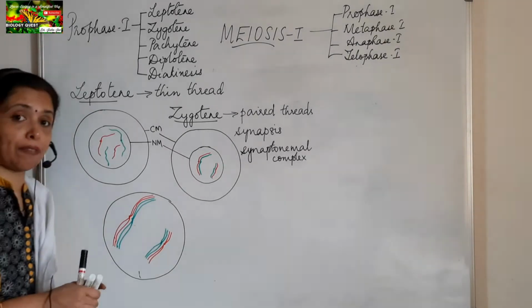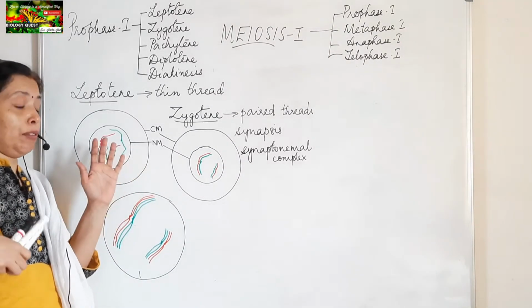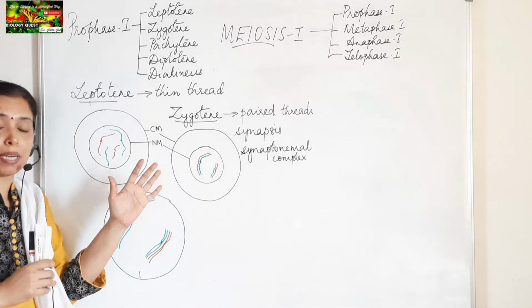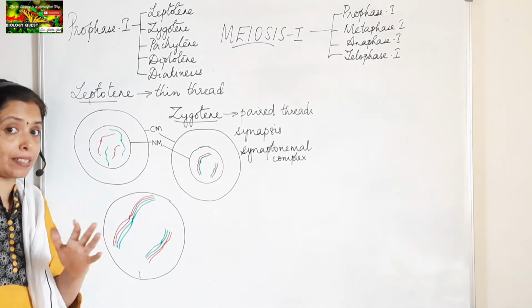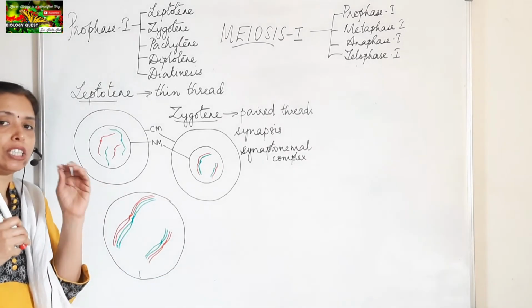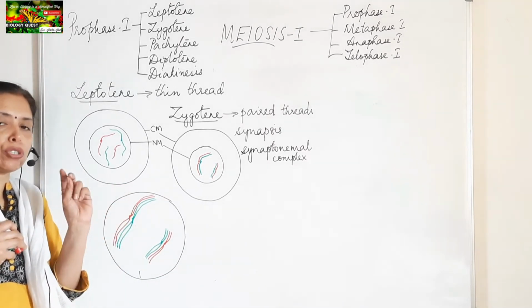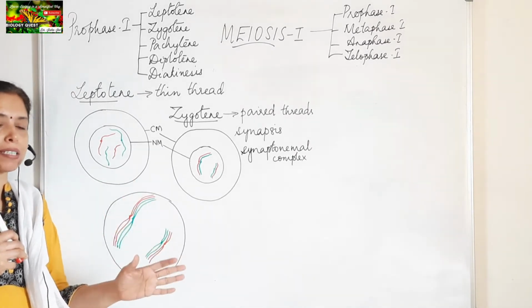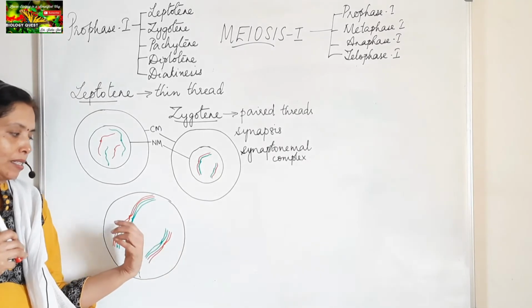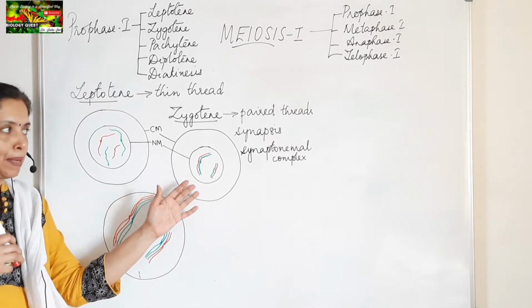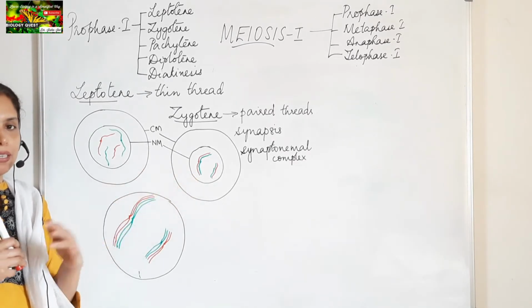Because already we have seen that before this Prophase-I of Meiosis-I, the cell has undergone the interphase stage, during which the DNA duplication has taken place. So each chromosome will have two arms which are called the sister chromatids. The sister chromatids will be held at the centromere. So this is how the chromosomes will appear during the zygote stage.